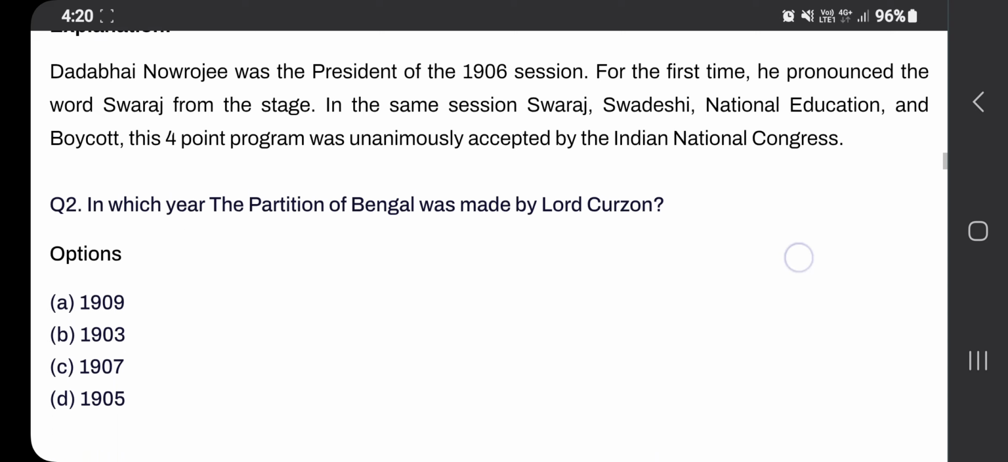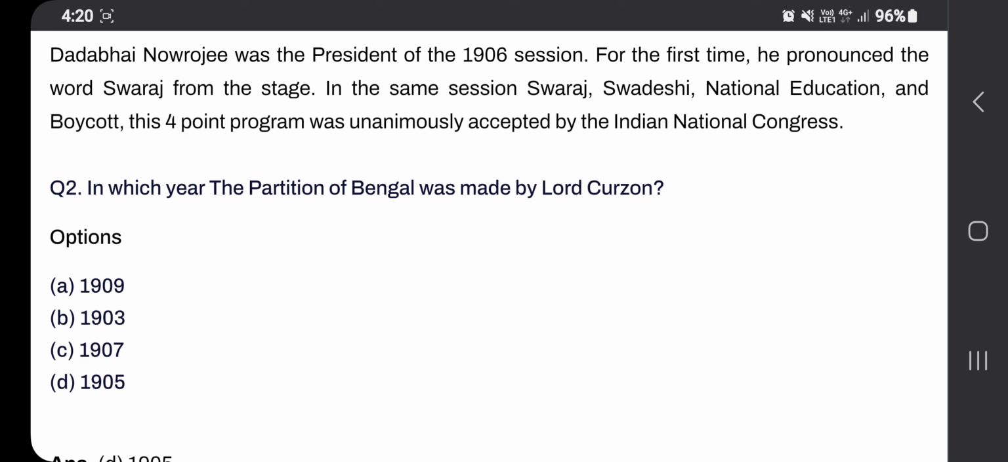Next one, in which year was the partition of Bengal made by Lord Curzon? You should always know which is the right answer. So 1909, 1903, 1907, 1905. In this, option D, 1905. That is the year in which the partition of Bengal happened by Lord Curzon. Don't forget about that one. That is one very important question. Always remember this, 1905 is a very, very important year for the partition of Bengal.